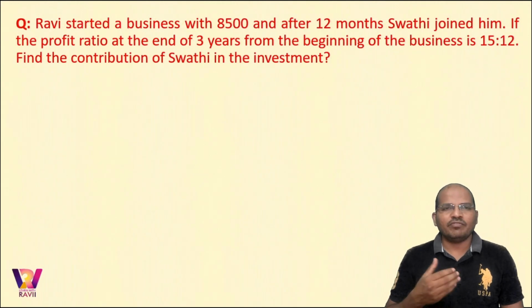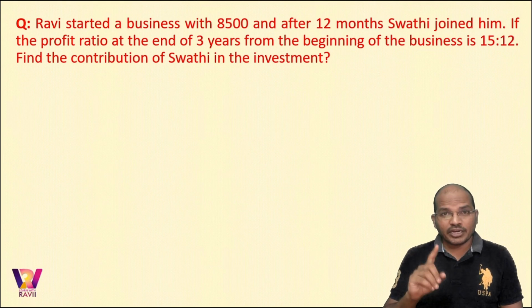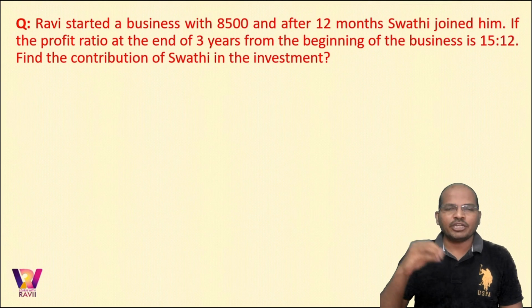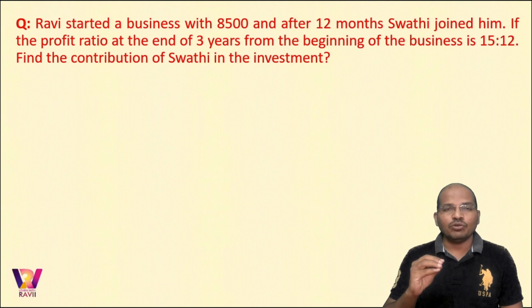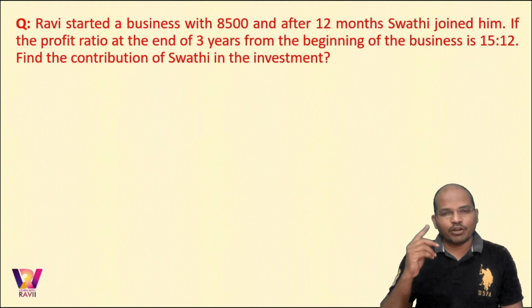we have a problem where Ravi began a business with rupees 8,500, and after 12 months Swati joined him. We do not know how much Swati has put in. So the question says, if the profit ratio at the end of 3 years, read the question carefully. Generally in partnership, we talk about only 1 year, but in this question, the profit ratio given at the end of 3 years from the beginning of the business is 15 is to 12.